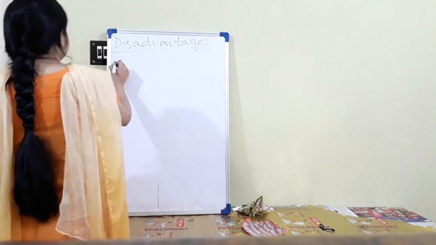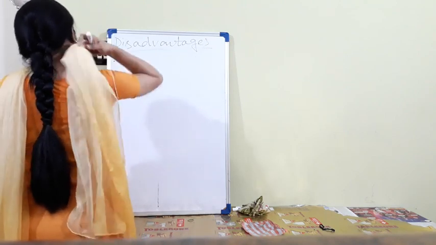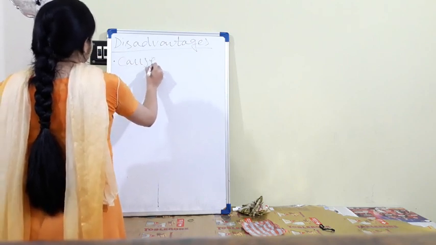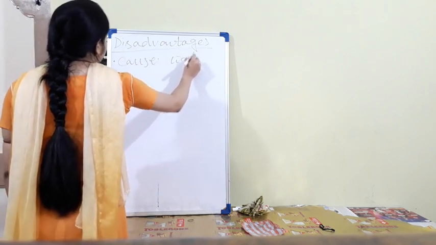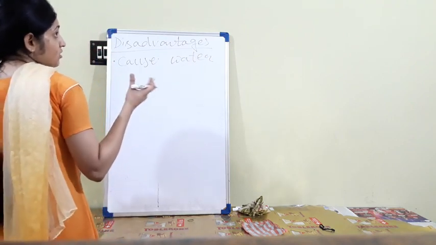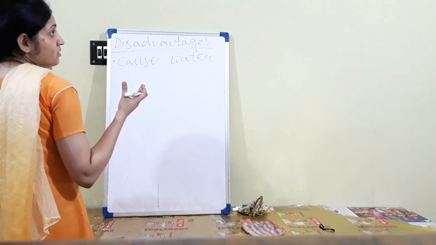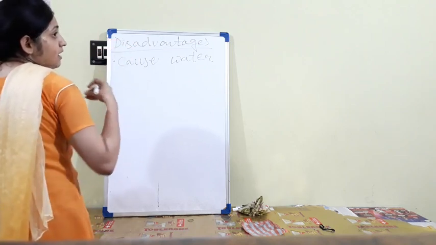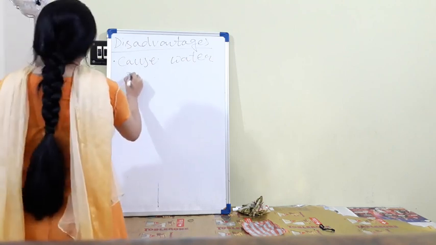Disadvantages, obviously the first one: pollution, it causes water pollution. When these chemical substances mix with water from the fields, you know that one of the main causes of water pollution is the fertilizers and chemical substances coming from the field.